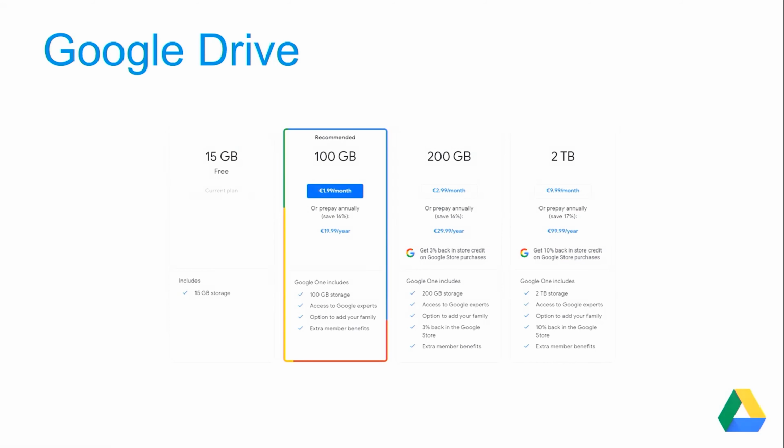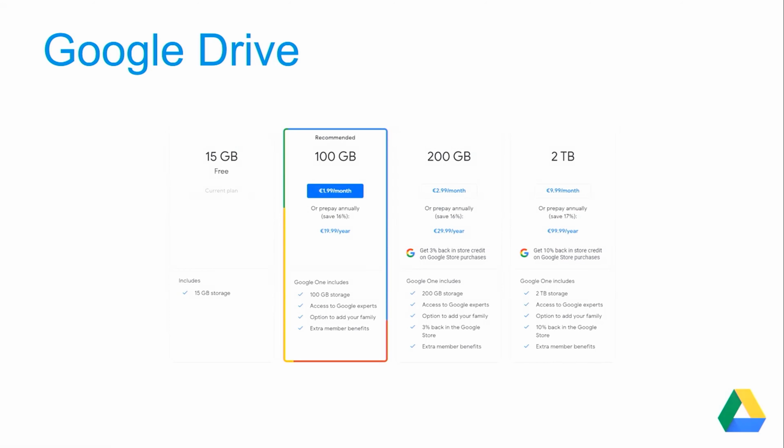File sharing: when you want to share the file with people, you can also do this with people that don't have a Google account, but those people can only view the files and can't edit them. And the nice thing is it also integrates with most third-party apps. If you were constantly wondering, I wonder if I can connect to application XYZ with a cloud storage service, Google Drive probably integrates with it.